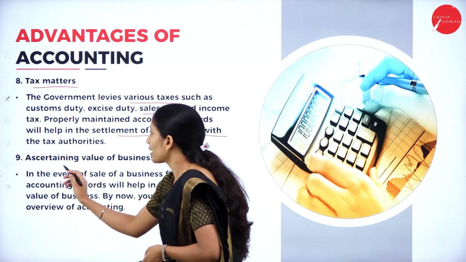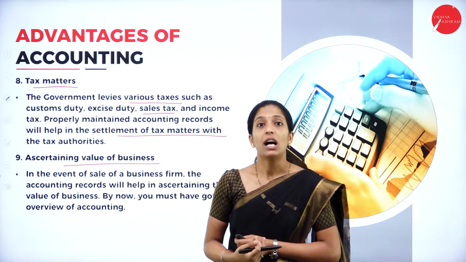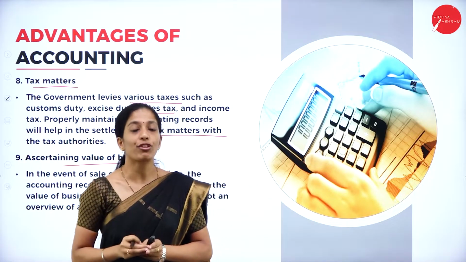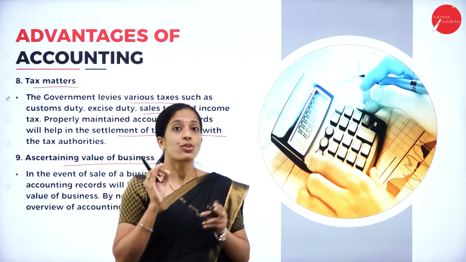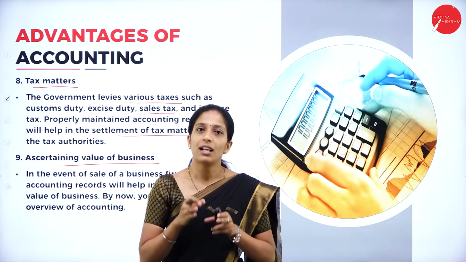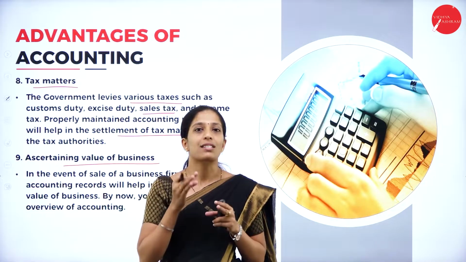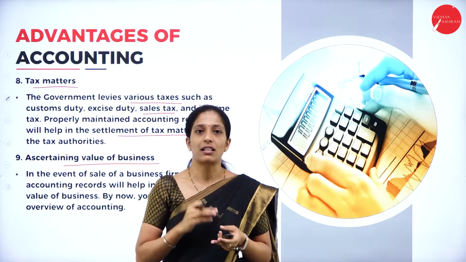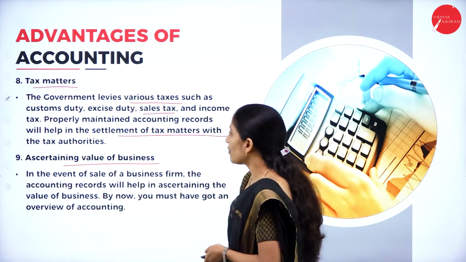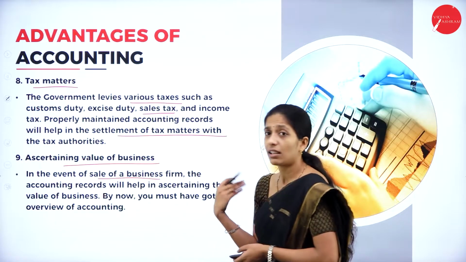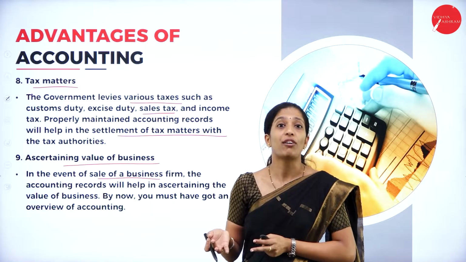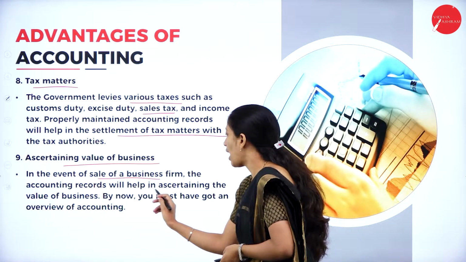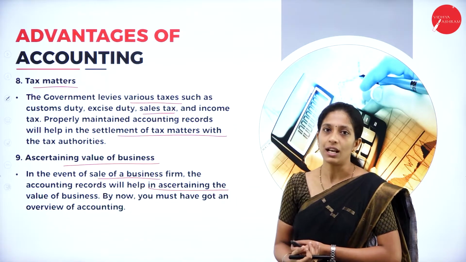Next one is ascertaining the value of the business. Suppose the organization is going to wind up, then we have to know the value of the business. If we maintain proper books of account, immediately we can see the actual value of the business. If we don't maintain the books of account, then it is very difficult. In the event of sale or winding up of the business, the accounting records will help in ascertaining the value of the business.